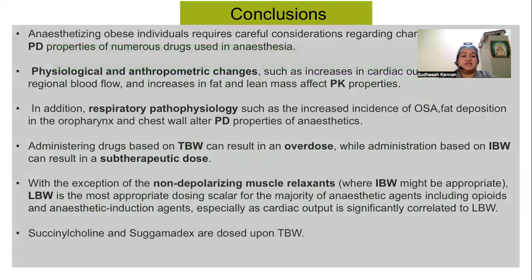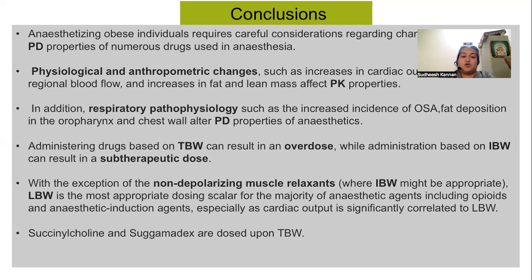Conclusions. Anesthetizing obese individuals requires careful considerations regarding the changes in the pharmacokinetic and pharmacodynamic properties of numerous drugs used in anesthesia. Physiological and anthropometric changes such as increase in cardiac output, changes in the regional blood flow, and increases in the fat and lean mass affect the pharmacokinetic properties. In addition, respiratory pathophysiology such as increased incidence of obstructive sleep apnea, fat deposition around the oropharynx and chest wall alter the pharmacodynamic properties of anesthetics.